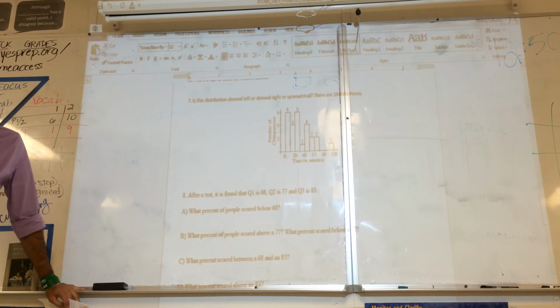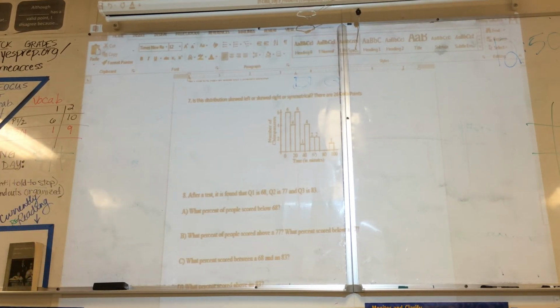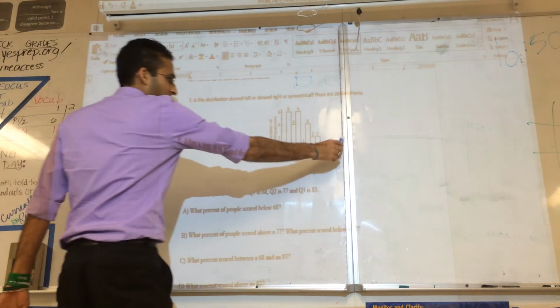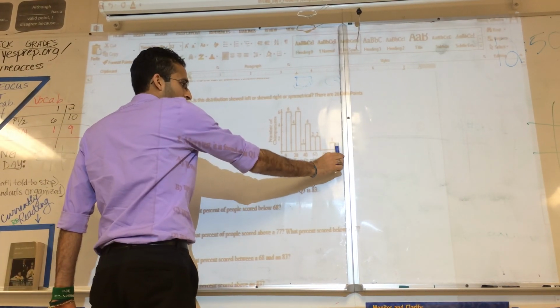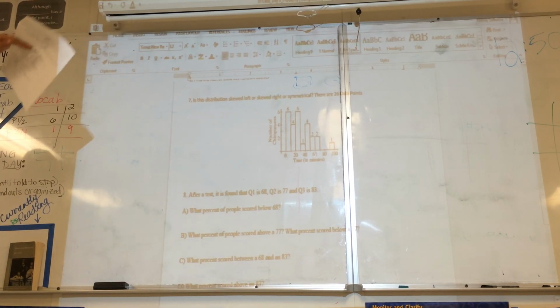The mean is bigger than the median if the data is right skewed. Why? Because the mean is affected by these huge values out here. The median, as we know, is not affected by changes in things at the max or the min.